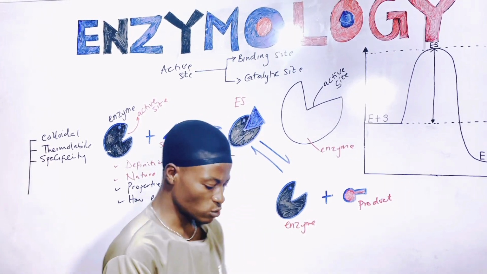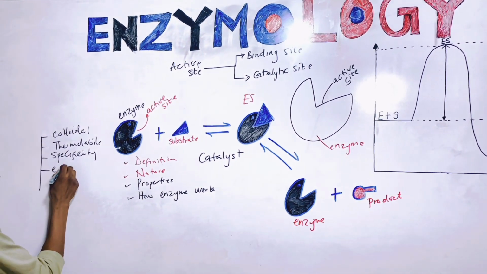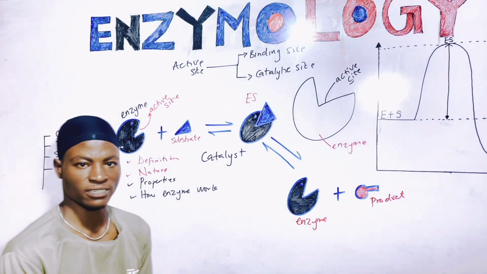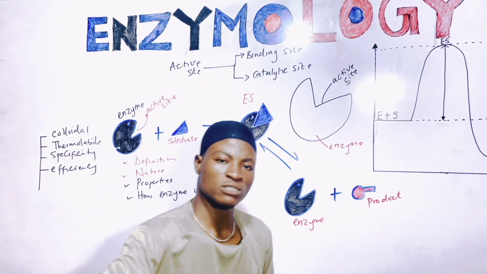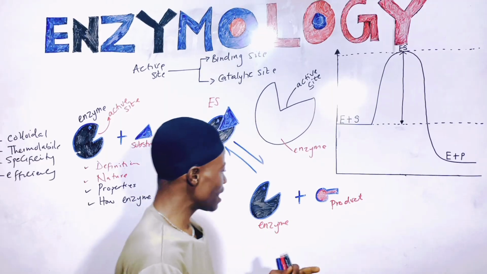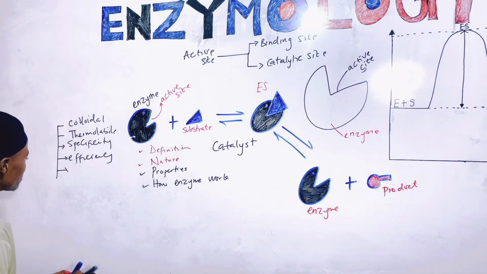Right? So that one will lead us to what? Efficiency. Enzymes are highly efficient. A single enzyme can catalyze millions of substrates and convert them to what? To products, right? So that's basically what we have here. So another one that I'm going to talk about is sensitivity.